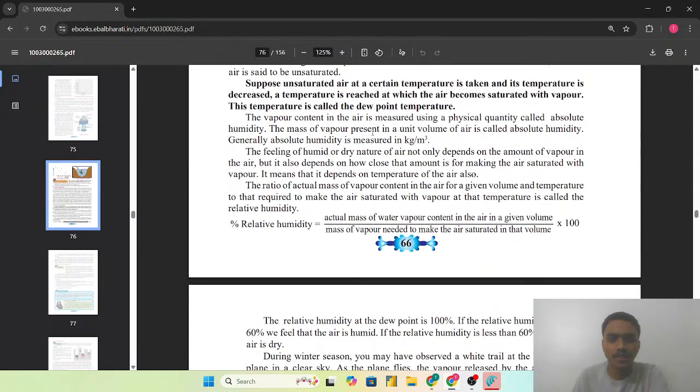So the vapor content in the air is measured using the physical quantity called the absolute humidity. So जो एयर में जो amount of the vapor जो present है that can be measured with the help of the physical quantity, that is the absolute humidity.